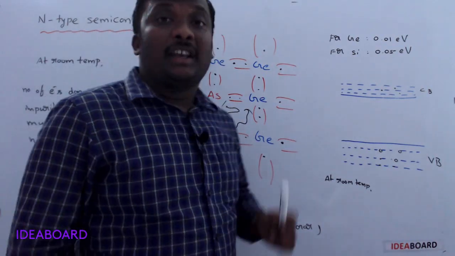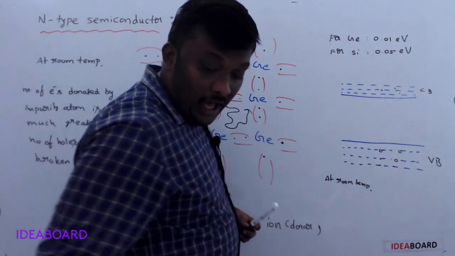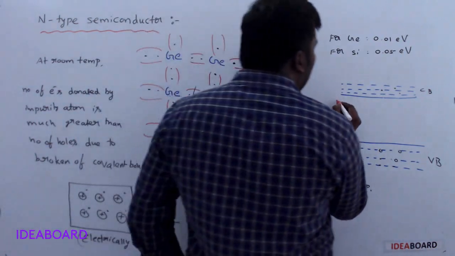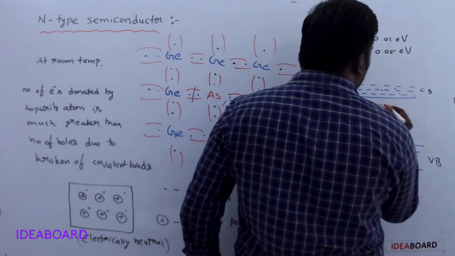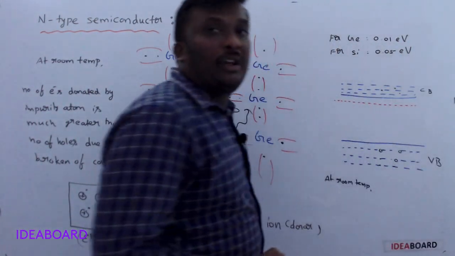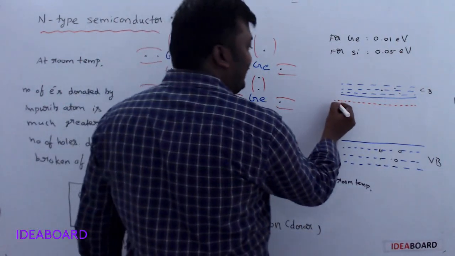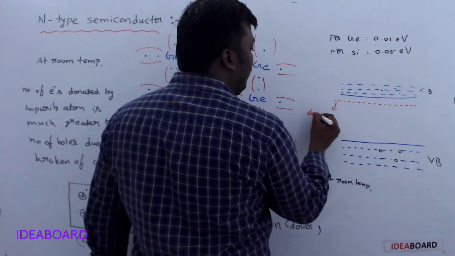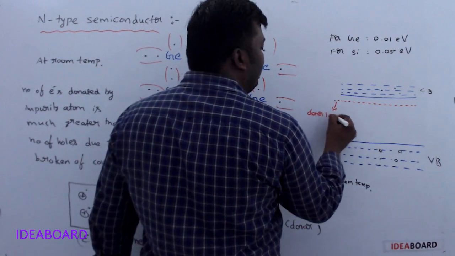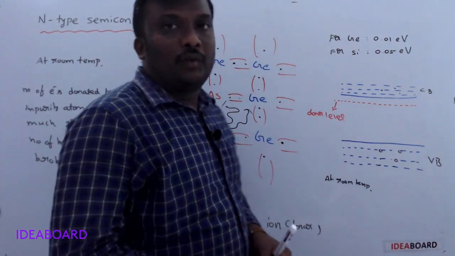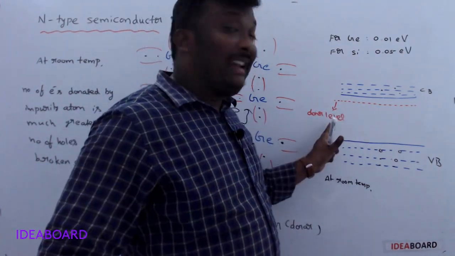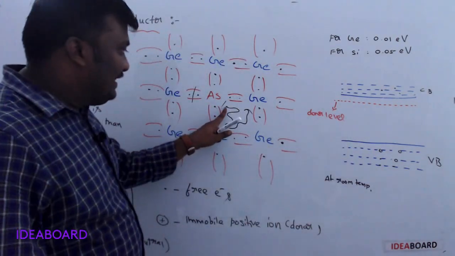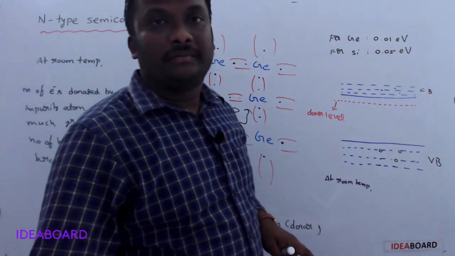These impurities form a donor level, which is nearer to the conduction band. This is called the donor level. This donor level contains loosely bounded electrons.